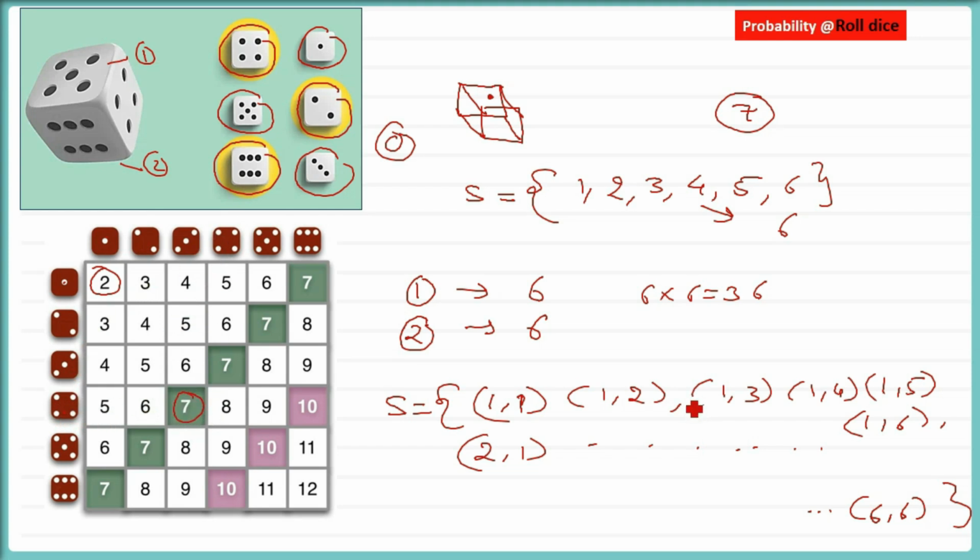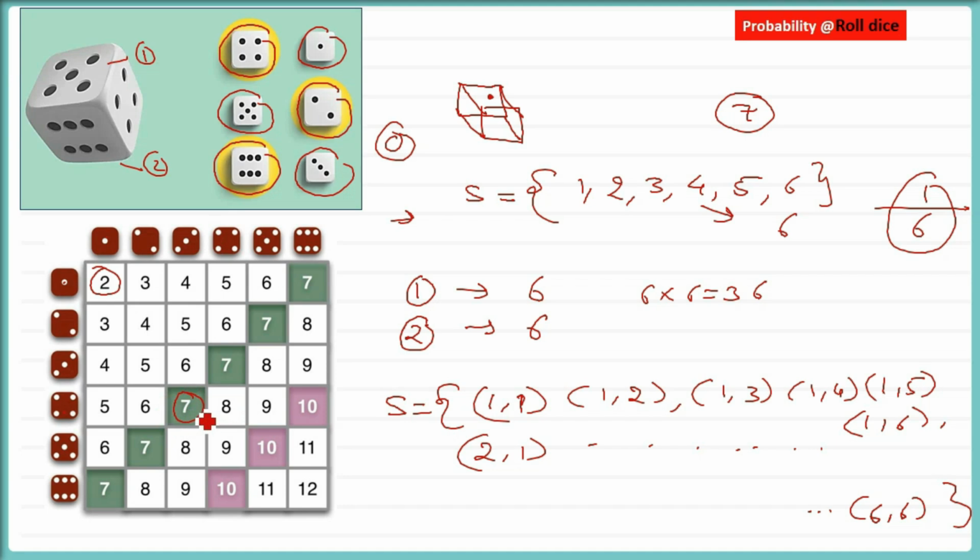So what can the question be? I'll give you a hint. When you throw a die and you are asked, what is the probability of 4 coming? The total number of outcomes can be 1 to 6, that is 6. And what is your favorable outcome? You want 4, so it will be only 1. So 1 divided by 6 will be the probability of getting a 4 with a single die.